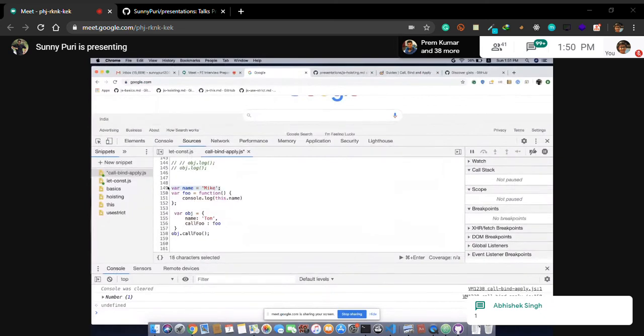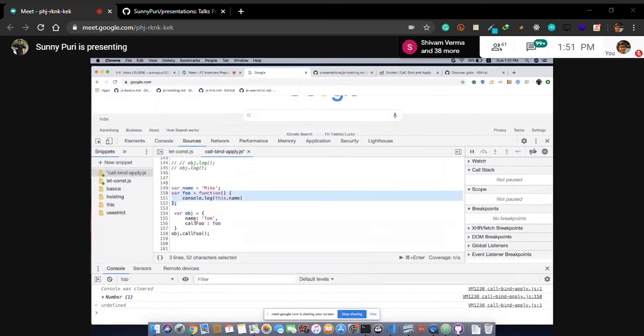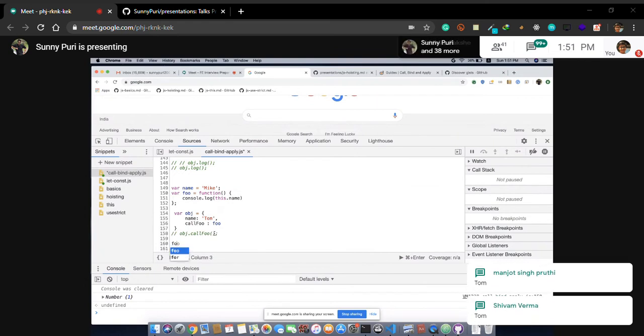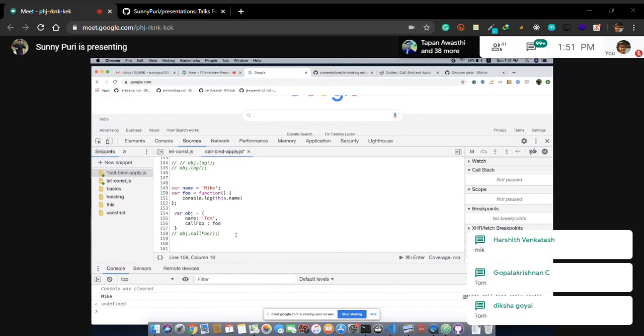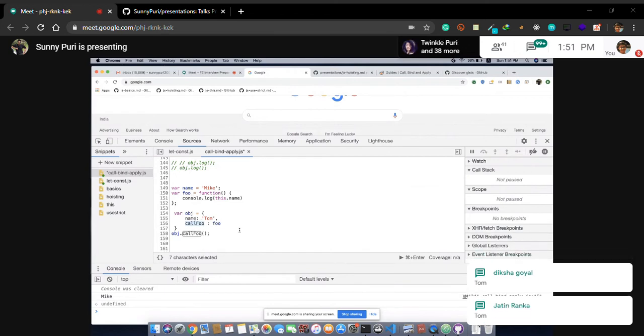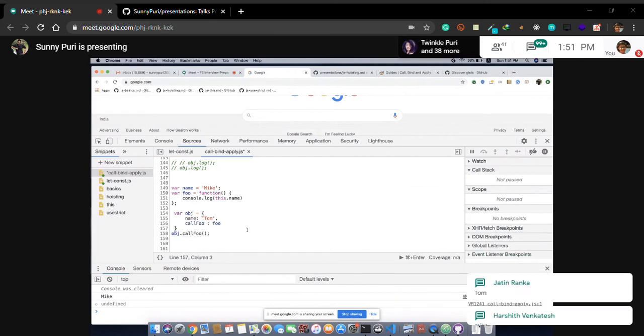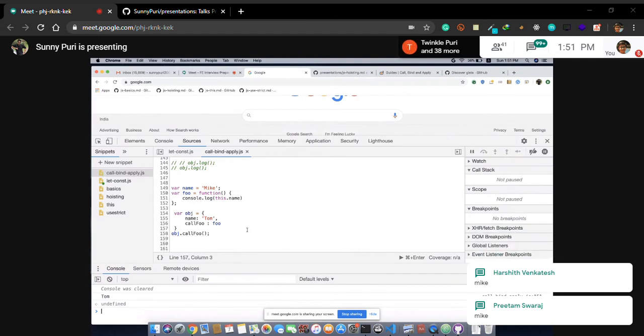We have a variable name, we have an object. I'm calling the same thing, this dot name. What will happen in this case? Break it, break as much as you can. So if I'm calling foo directly, this will point to Mike because this is window. No one is calling foo. What I have done is call foo, and call foo is pointing to foo. What will happen? Tom, Mike. It is Tom.